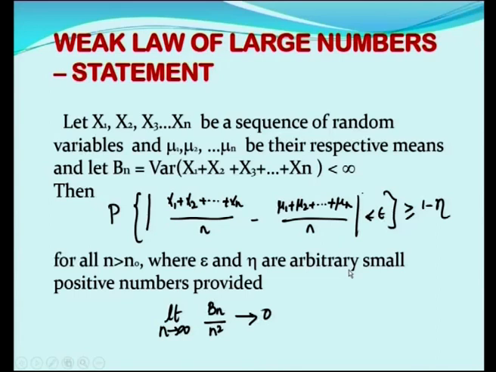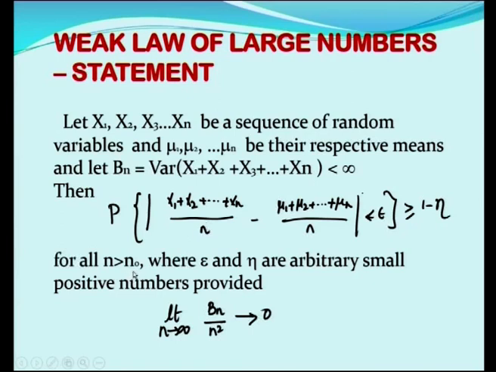So, the first one, the weak law of large numbers statement goes like this. Let x1, x2, up to xn be a sequence of random variables and mu1, mu2, up to mun be the respective means, and let bn be equal to the variance of x1 plus x2 plus x3 plus up to xn. Then the probability that the modulus of (x1 plus x2 plus up to xn) by n minus (mu1 plus mu2 plus up to mun) by n is less than or equal to epsilon is greater than or equal to 1 minus eta, for all n greater than n naught.